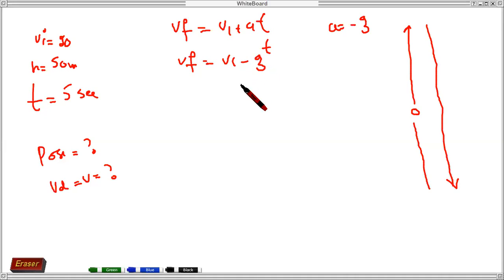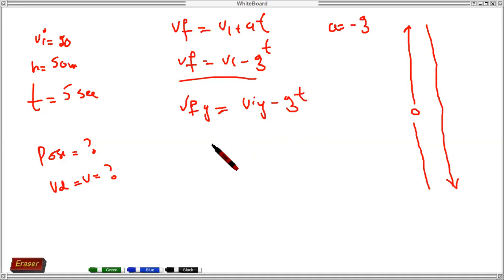For horizontal motion you can use the x-axis, and for vertical motion you use the y-axis. So you can write Vfy, meaning the body is moving vertically, equal to the initial velocity along the y-axis, Viy, minus gt.